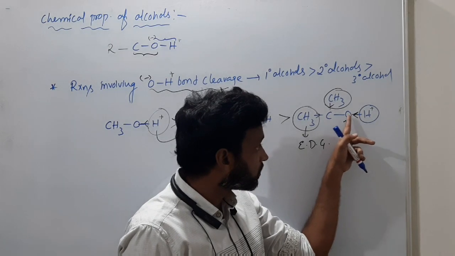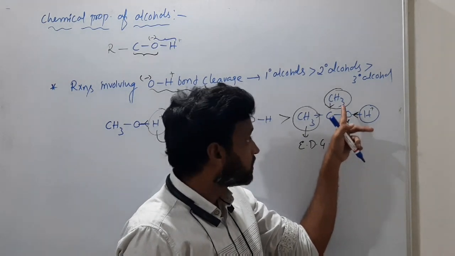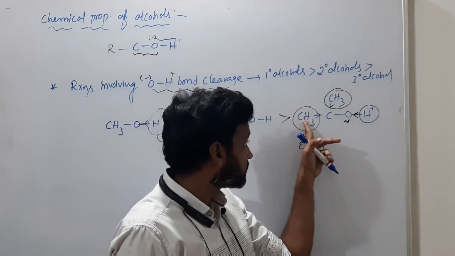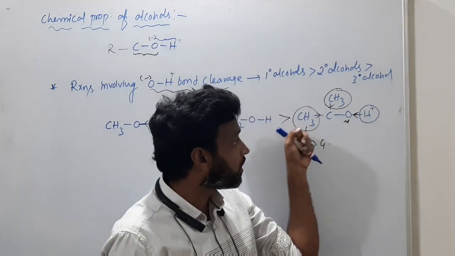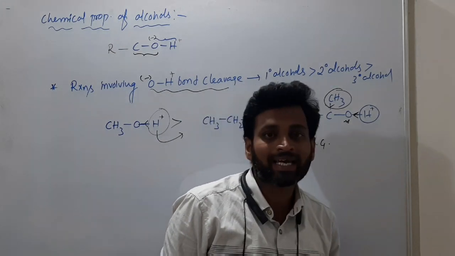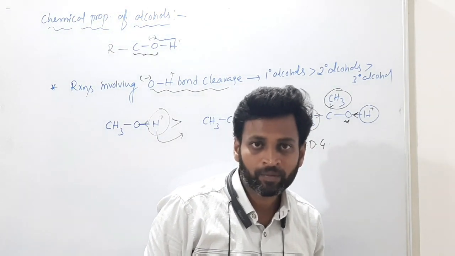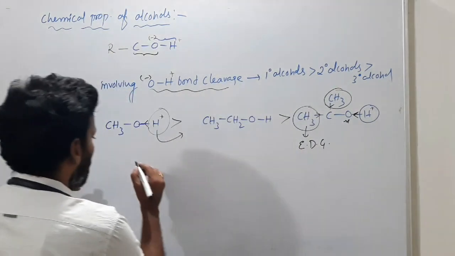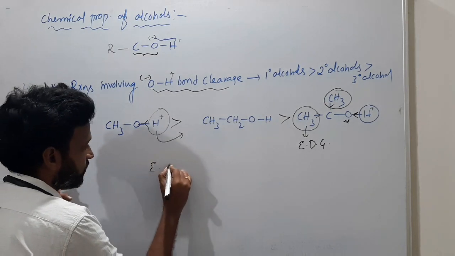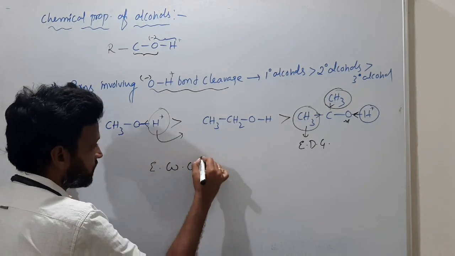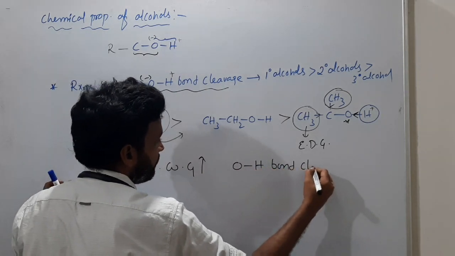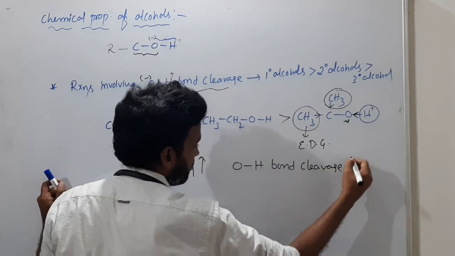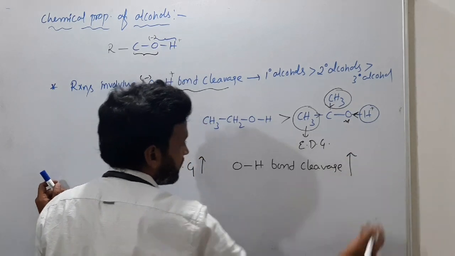If these are electron withdrawing, then the bond will move towards oxygen and H plus can come out easily. So if electron withdrawing groups increase, OH bond cleavage also increases.